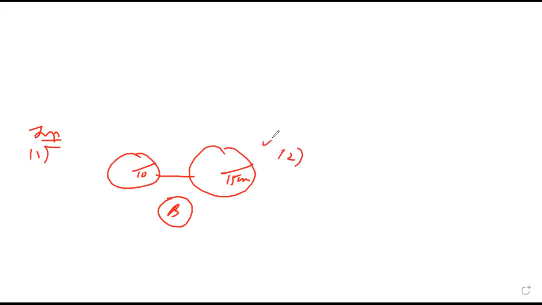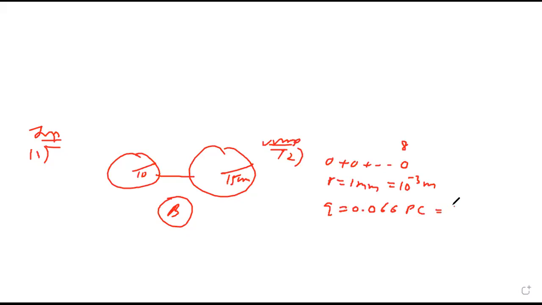8 mercury drops. Very, very important one. 8 mercury drops having radius of 1 millimeter and a charge of 0.066 picocoulomb. So 1 millimeter means 10 raised to minus 3 meter. Pico I told is 10 raised to minus 12, and nano is 9.